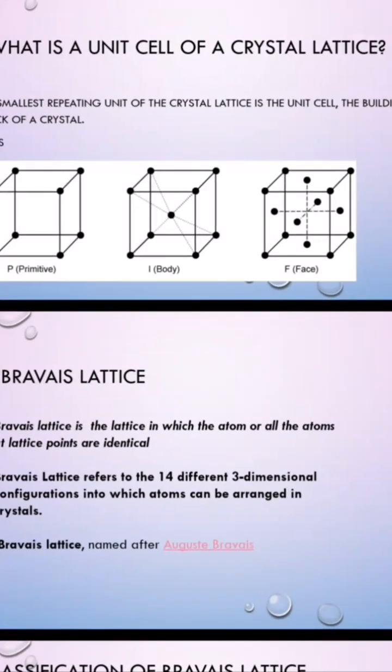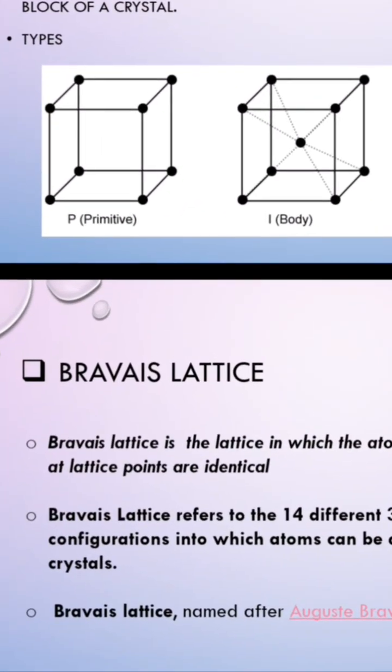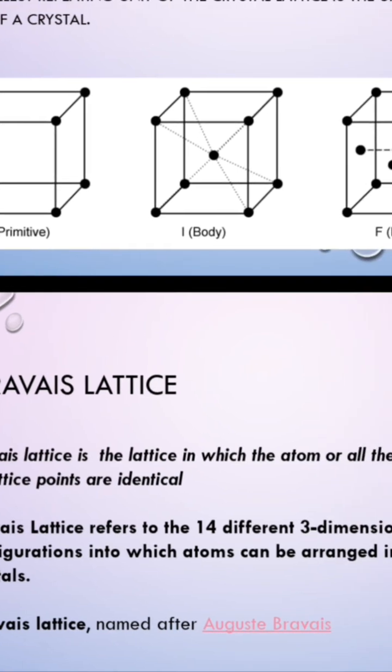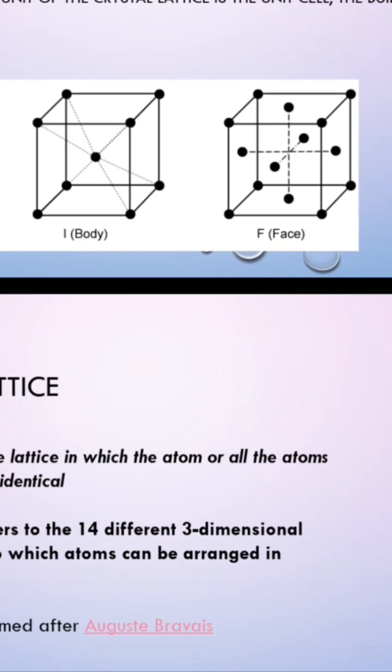7th slide. So these unit cells can be arranged firstly as primitive, that means at the corners of the cube, and second, one of the atoms can be arranged at the center of the cube, which is known as body centered cube. Next, some other atoms can be arranged at the faces of the cube, and this is known as face centered, and the other one is known as side centered, where only two faces of the cube are filled with atoms.